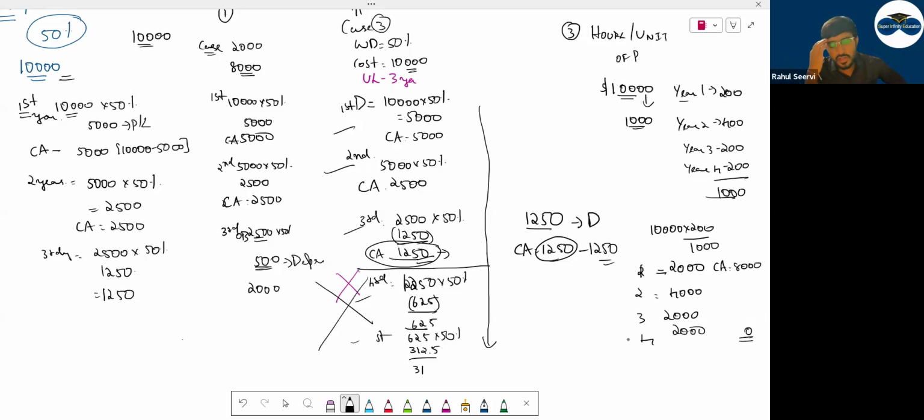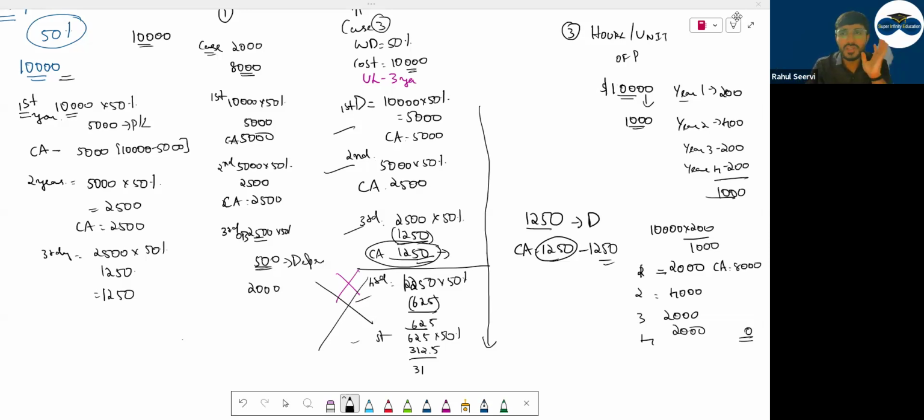Now you will ask me, sir, which method should we use in practical world? How will we know which method to use? SLM, WDV or hourly? I hope in the third, hourly or unit based method, it is clear for you. In units based method, on the basis of how many units are produced, you will charge. Now SLM basis means you will say that my asset is providing equal benefit throughout the year. For 10 years it is providing me equal benefits.